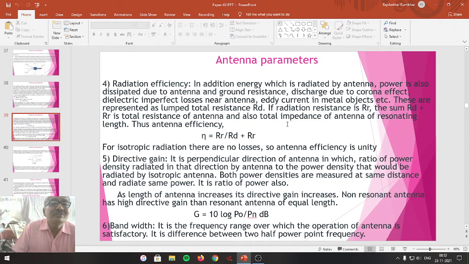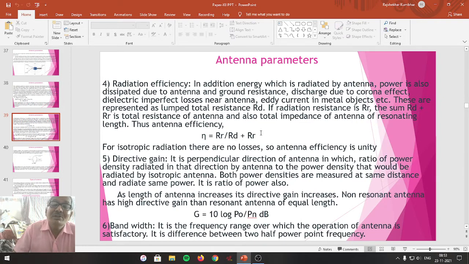Total impedance of antenna of resonating length. Thus, the efficiency of antenna, eta, is equal to RR upon RD plus RR. RR is the radiation resistance, and RD plus RR is the total resistance. In short, we can say the radiation efficiency of antenna is the ratio of radiation resistance upon the total resistance of